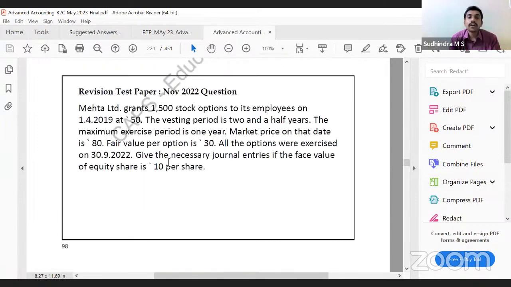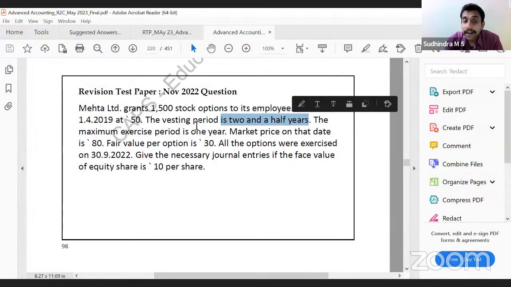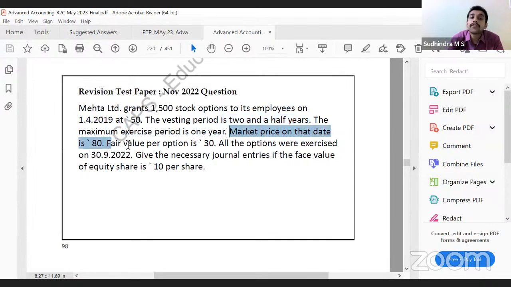See, if you look into this question, Mehta Limited grants 1,500 stock options to its employees on 1/4/2019 at rupees 50. Vesting period is 2.5 years. Maximum exercise period is 1 year. Market price on that date is 80. Fair value per option is 30. All options are exercised on 30th September. Journal entries.